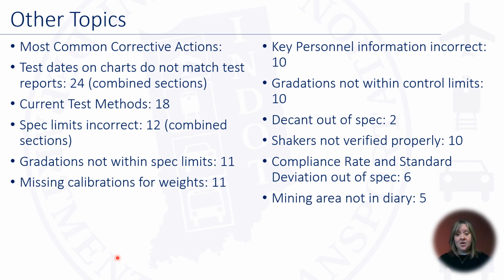Just so you guys know, I did find some observations in the audits that show that there were gradations out of spec. However, our district geologist wrote them as observations and not corrective actions. Missing calibrations for weights, there were 11 corrective actions. Well, what does this mean?